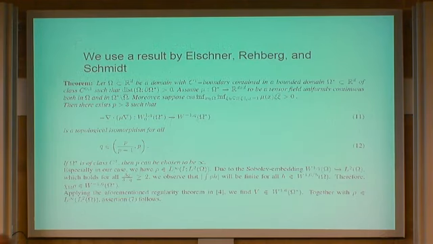The main thing, the starting point, is to study the Poisson equation. And the main difficulty is the fact that the dielectric constant, so in our equation, in this notation, this function mu, has a jump from here to here, and also from the drop to the Rosen-Wingen. So you have jumps in this function mu. But we can use this theorem by Elschner, Rehberg, and Schmidt, that tells us that this operator is an isomorphism between this space, W_0^{1,q}, into W^{-1,q}.